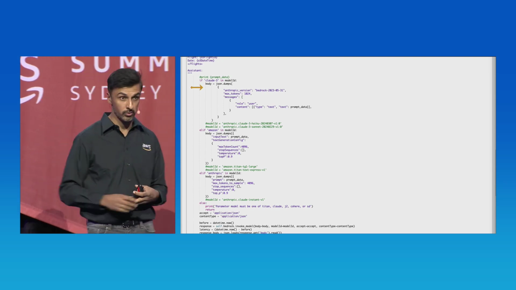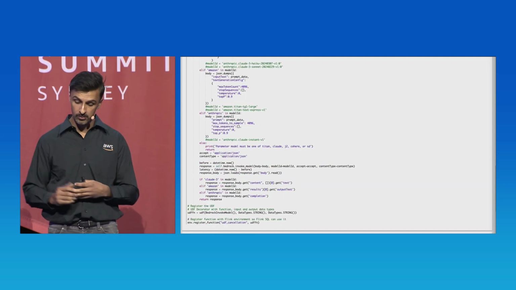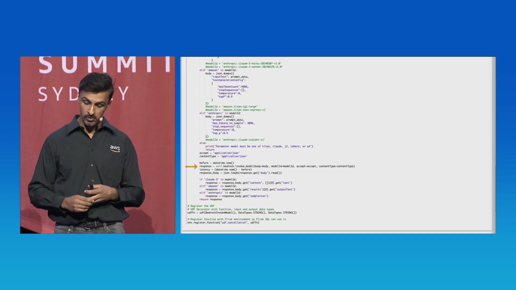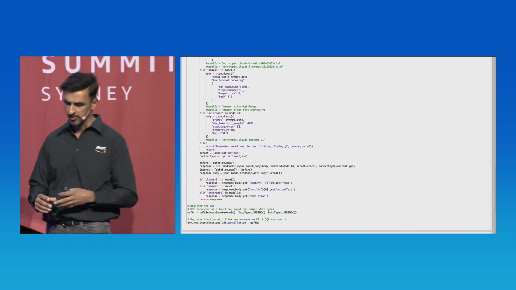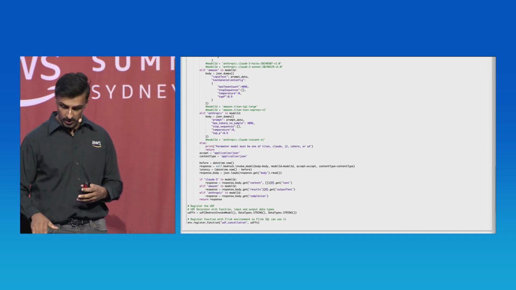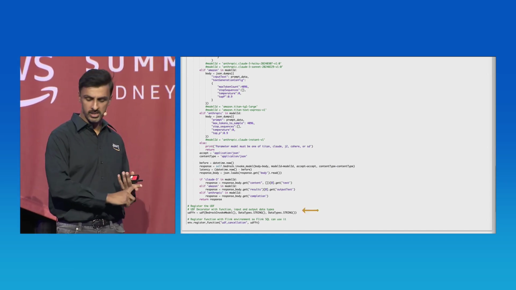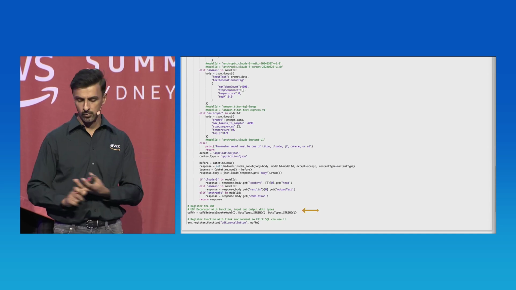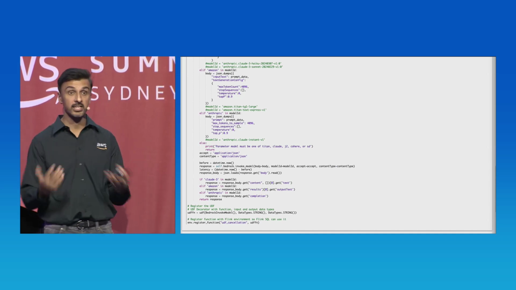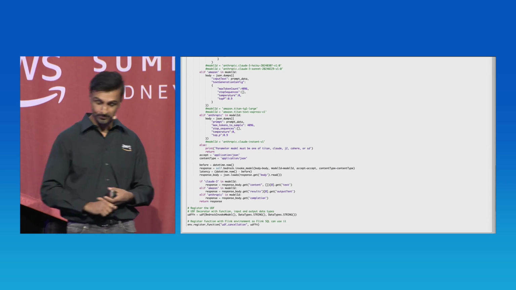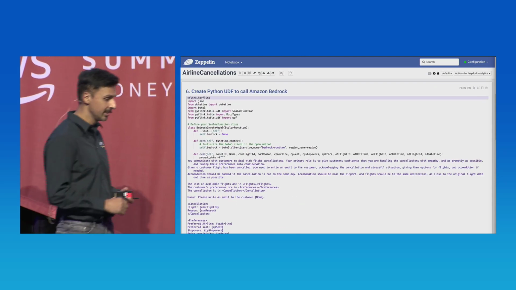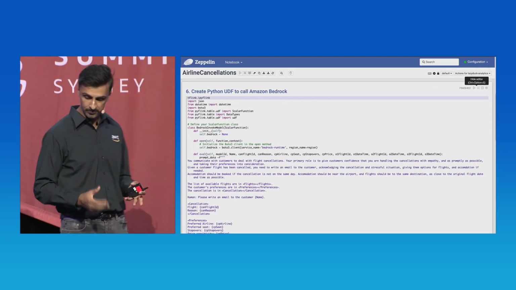We're going to leverage Claude 3 in this example. So we're going to build out that request. We're going to invoke Bedrock with that request. And then we're going to grab the response and return that from the function. Nothing too complex. The last two lines on this are basically registering the UDF and then registering that UDF with the Flink environment, so Flink SQL can leverage it. Just sounds good in theory, right? So if we collapse this section, let's actually see if this works.